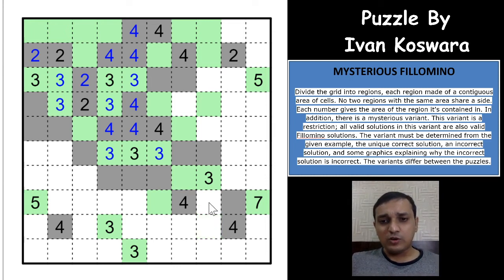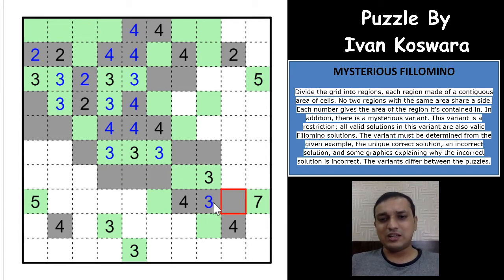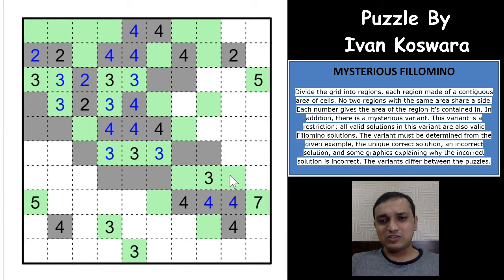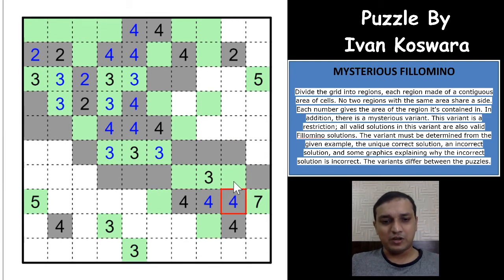So if this 4 goes this way or this way, this cell cannot be an even number, right? This cell cannot be an even cell, because then this 4 will either go this way and this way and form more than 4 cells in that region. So this would have to be odd, and this being odd, now this has to be even, because then 3 will have more than 3 cells. So the 4 is fulfilled now. What an excellent logic. And this 3 has to go this way, so this 3 is also fulfilled now.